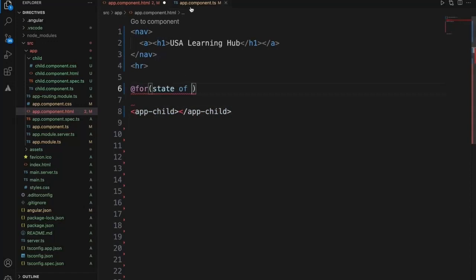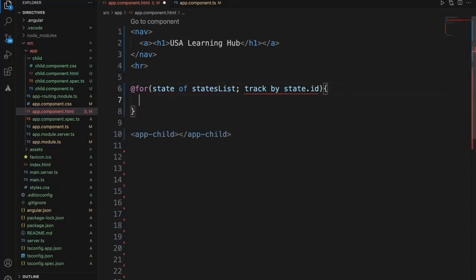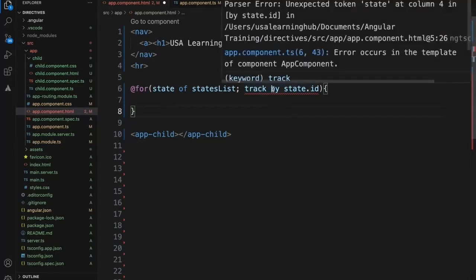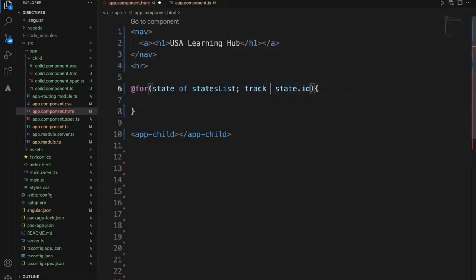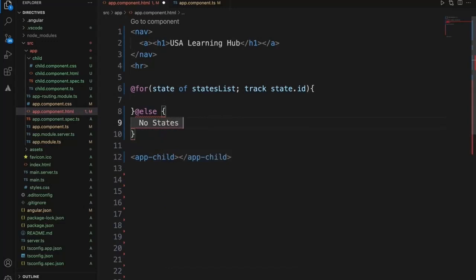State of states list, track by state.id. I think we don't need track by.